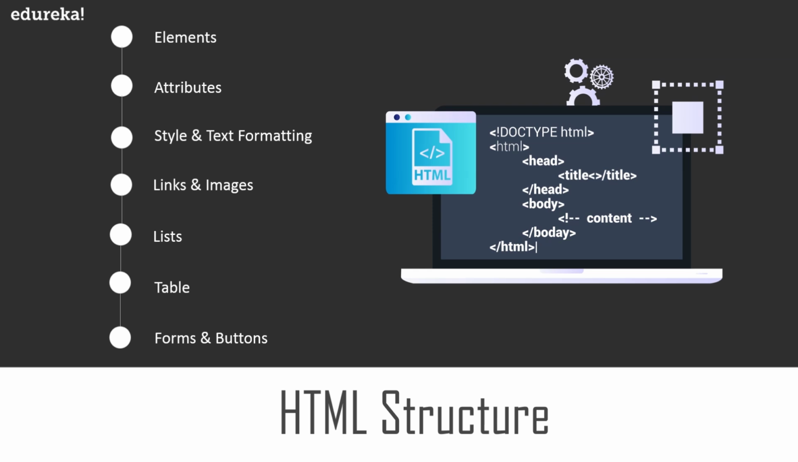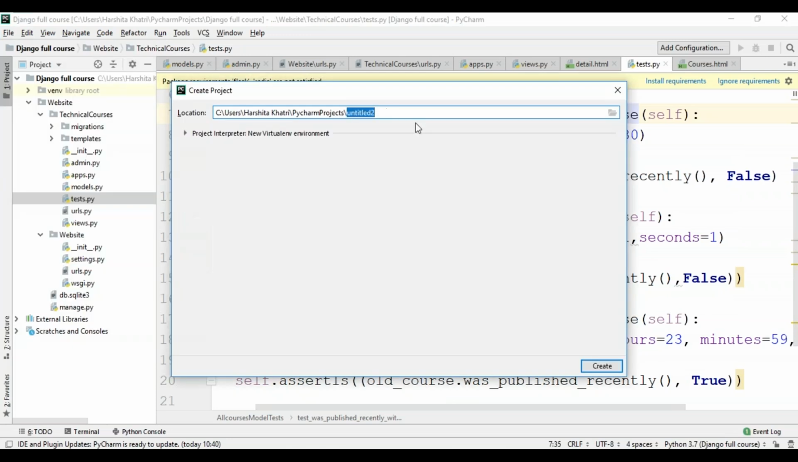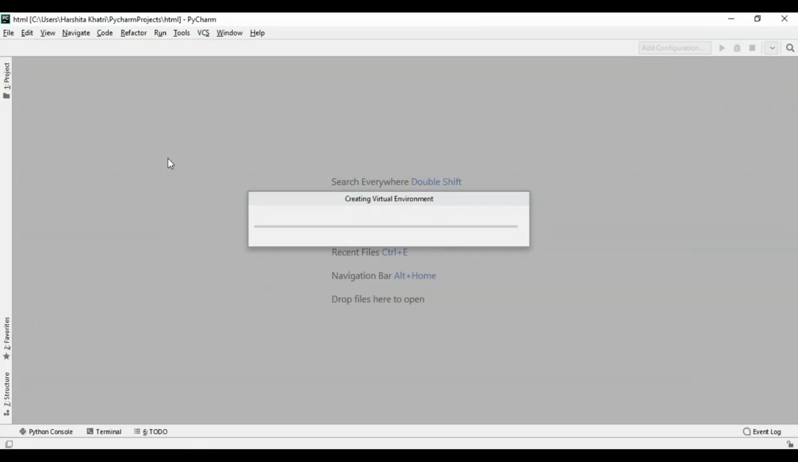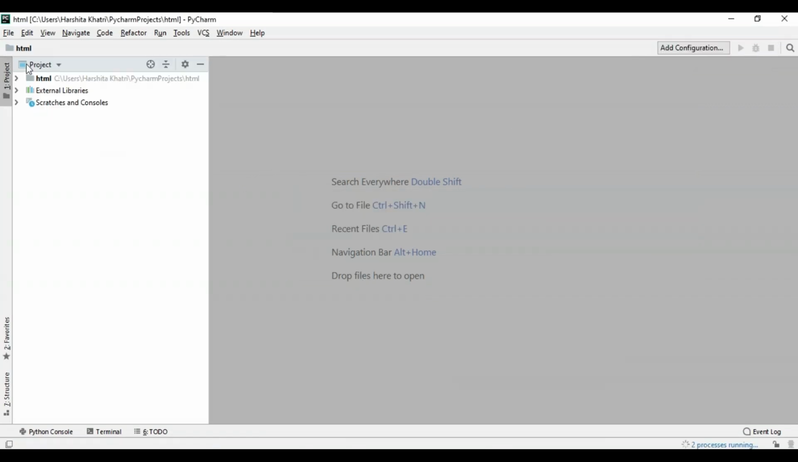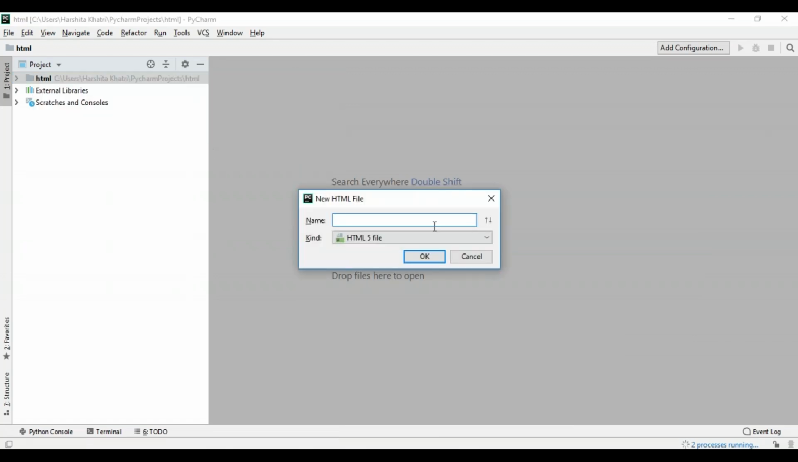So now just to show you all one example of this, I'll create a new project over here. I don't want to mess with the current project, so I'll just create a new project, say HTML. Over here, I'm going to show you all some basics of HTML. I'll create a new file over here. That'll be an HTML file. I'll just name it sample.